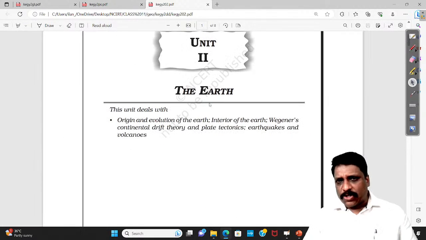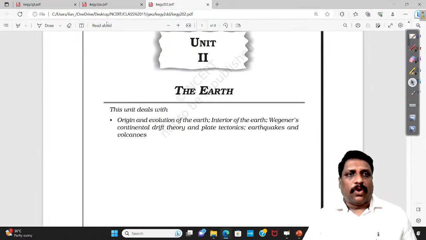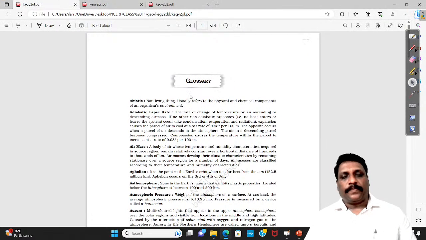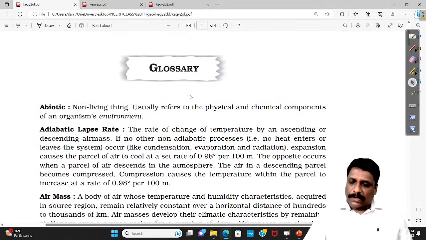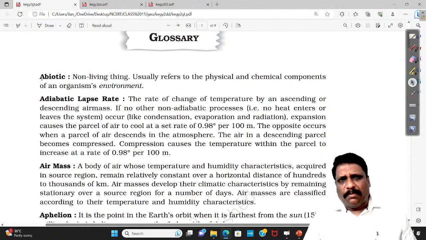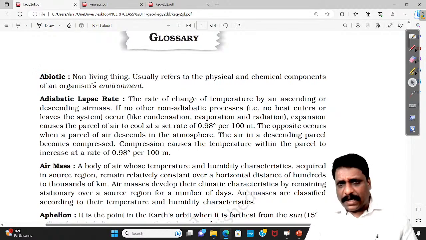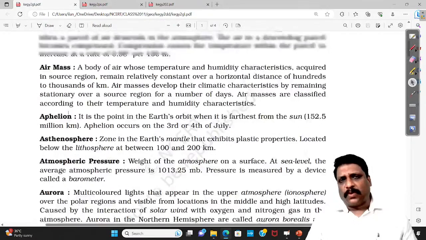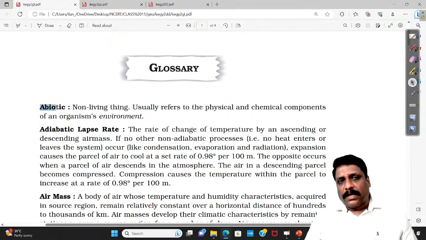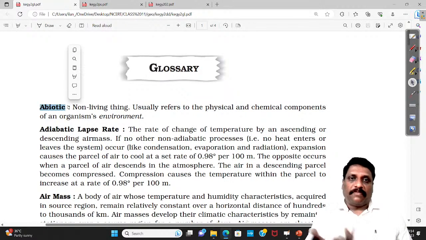One more thing, let me also tell you: in any NCERT you take, you always have a section called the glossary. The glossary gives you some very important terminologies. I always say that you can randomly select some and go through these terminologies, because terminologies are unique or important words that belong to geography.